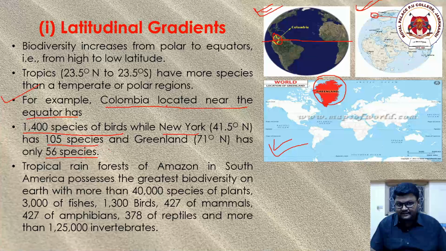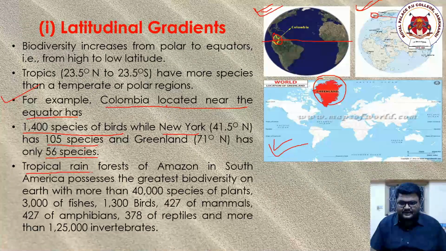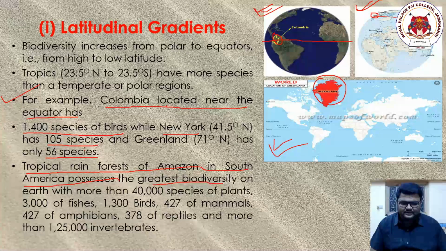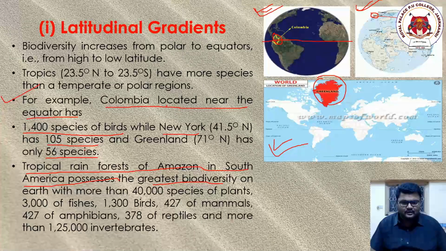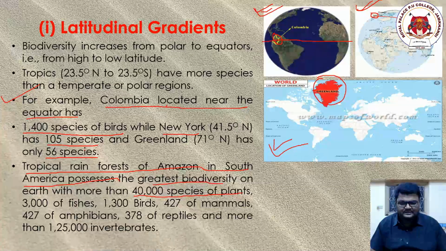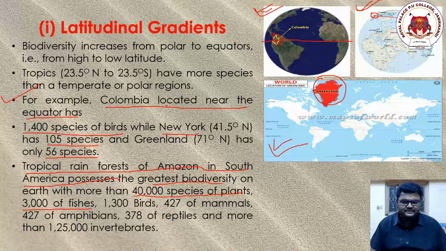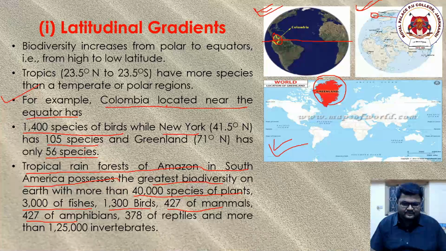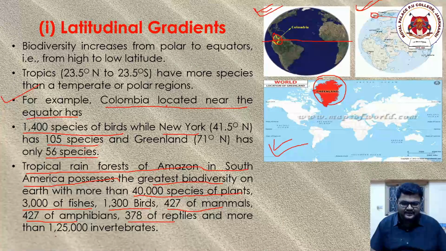Now there is another thing which is present in the Colombia region only, called the tropical rainforests of Amazon in South America, which possess the greatest biodiversity on earth. All these lines are to be underlined, remembered and learned by heart. 40,000 species of plants are there, 3,000 species of fishes, 1,300 birds, 427 mammals, 427 amphibians, 378 reptiles, and more than